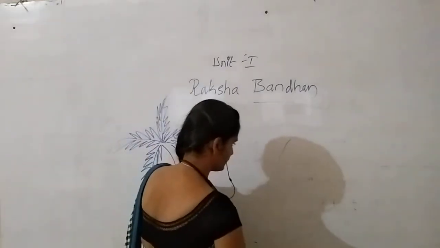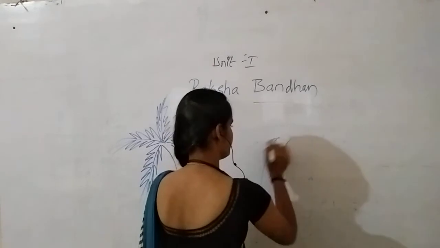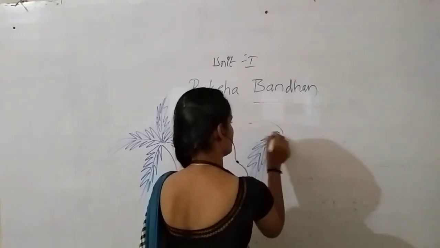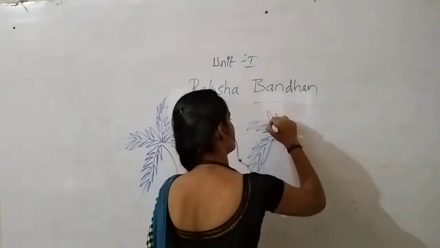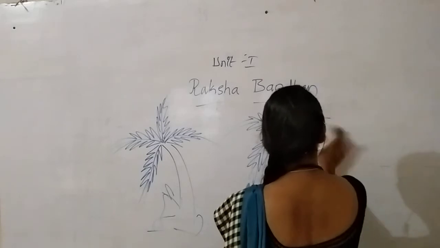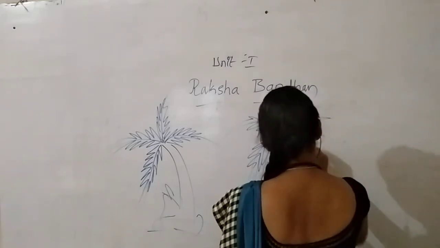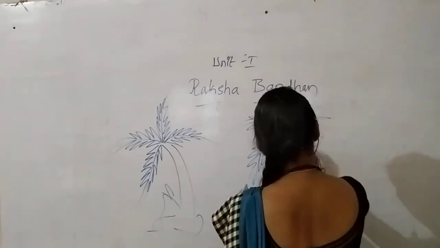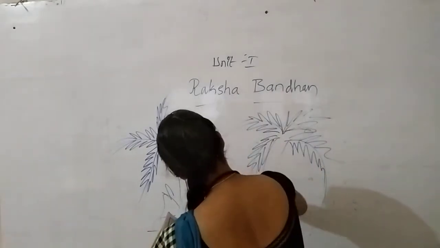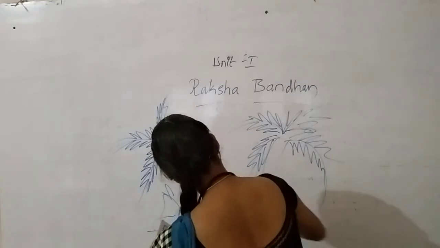Okay, here one tree is there. Think that. Here one river is flowing.